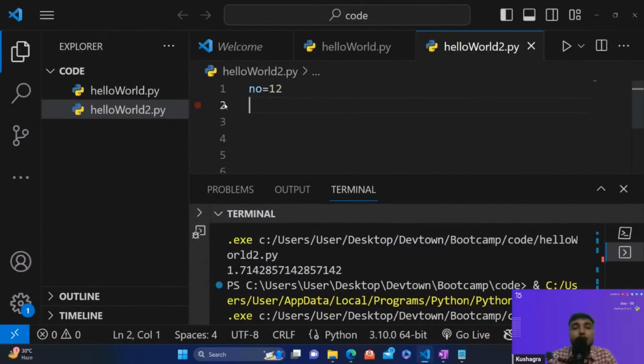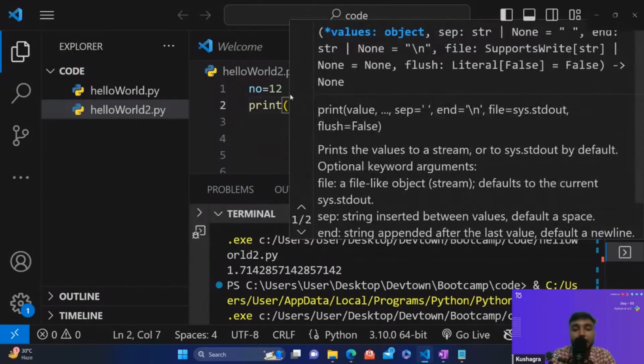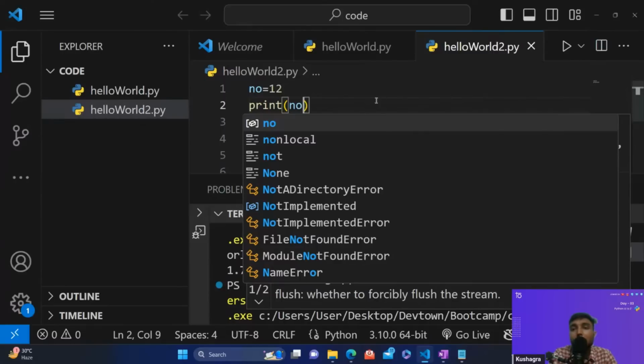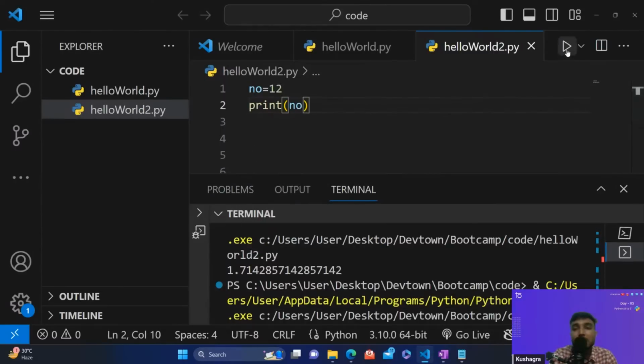Okay. Now let's just say, guys, I have this part. Now I want to convert this variable to a floating point variable. How can I do it? The concept of converting one data type to another data type is called typecasting. So this is an integer value. I have to convert this integer value to a floating point value. If I print this, I would get 12. Instead of printing 12, I want the output to be 12.0. To do that, I have to do the typecasting.